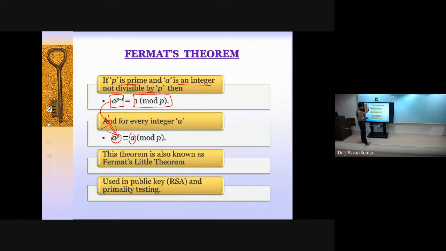Just this statement you remember. If p is a prime number and a is any integer not divisible by p, then a power p minus 1 is equal to 1 mod p. Okay, this is Fermat's theorem. One intuition we can understand in proving this, how we can get this one, just briefly I will try to show you.